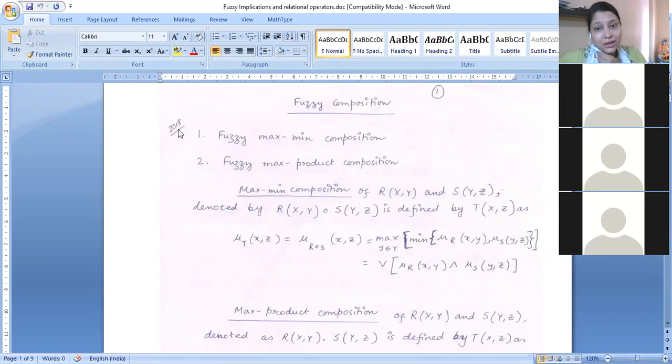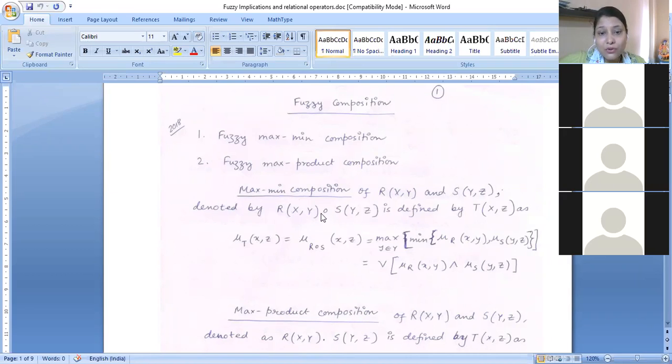That is why I studied the semester question paper, and I found that there is a numerical problem appearing over there to solve by a Cartesian product, to solve by max-min composition, to solve by max product composition. So today's class is going to highlight all these areas which may appear along with what we have done so far. Basically I would like to recapitulate the max-min composition, what we did in the previous class.